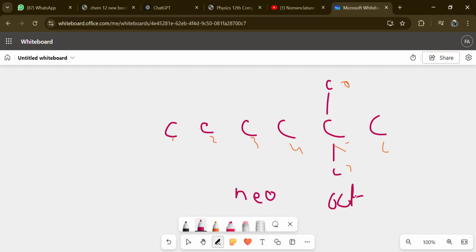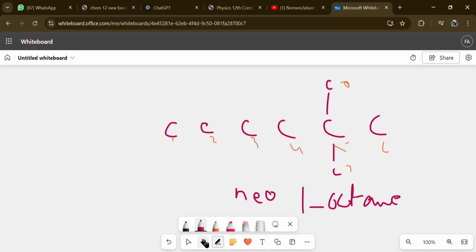Now on which branch it is attached? Now at very first, whenever the neo is attached in a situation where this is attached with the carbon at the end, we don't need to consider writing that it is attached on the second, it is attached on the fifth, it is attached on the sixth. We'll simply write oct and then ane, neo-octane. If you want to write one, you can write. So this is how we name the nomenclature at the common naming system.